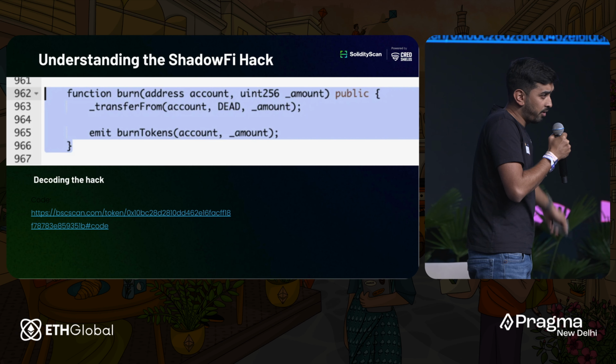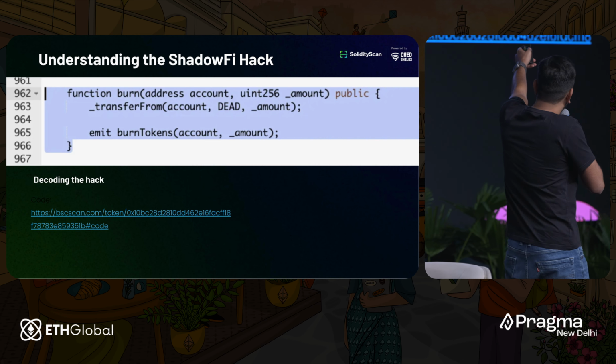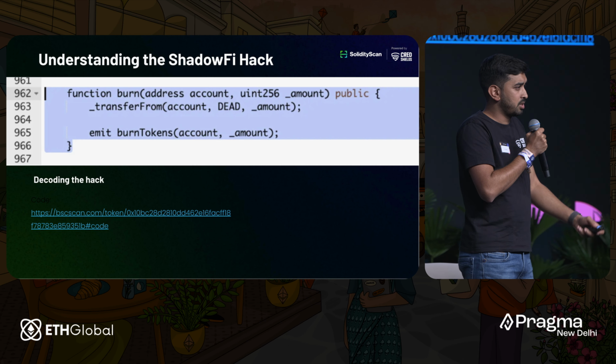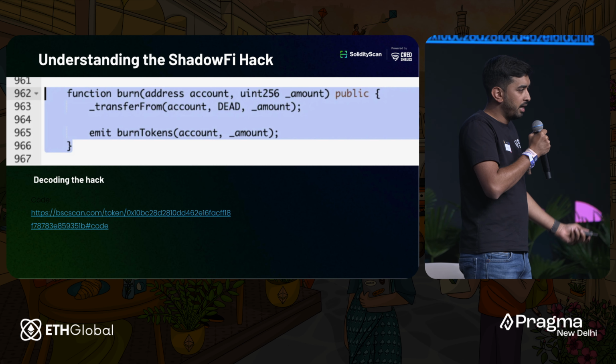So this is one classic, very simple hack, and we have seen multiple variations of these hacks in the last year as well. Access control has been the number one reason for smart contract hacks. So this is one simple example. We can verify from the code itself that the burn function was public. So anyone can call the burn function, burn the token, deflate the supply, sell, make money, and get out.